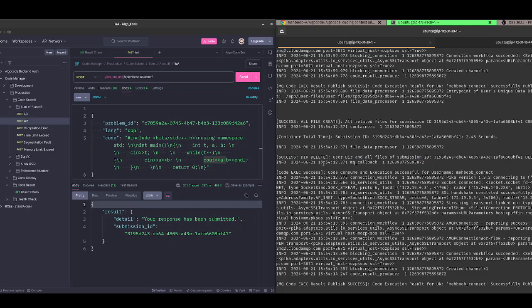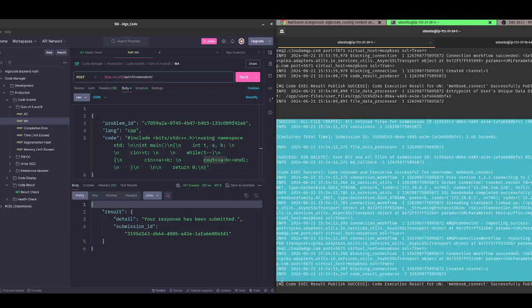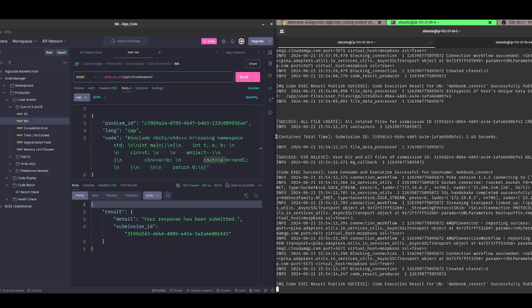And what it does is it processes the result. This is the time for the C++ judge, and this is the time for the RC engine. So after the C++ judge executes the code, the RC engine takes the action.